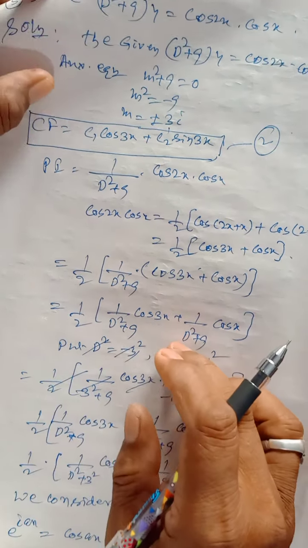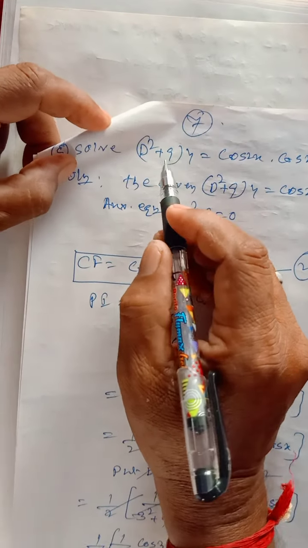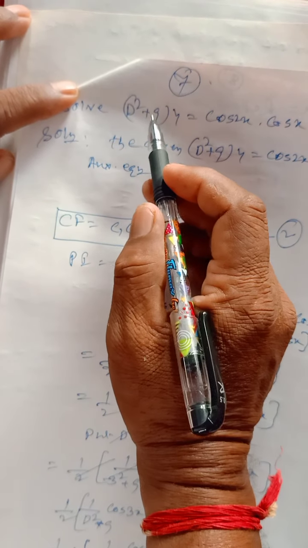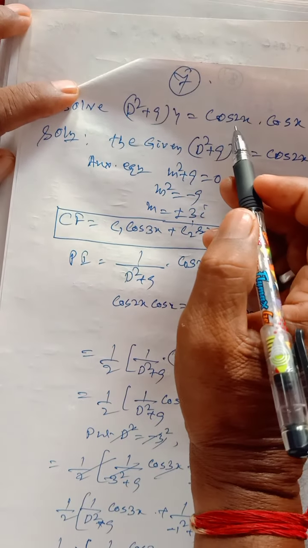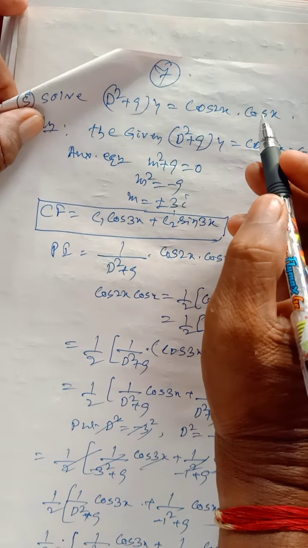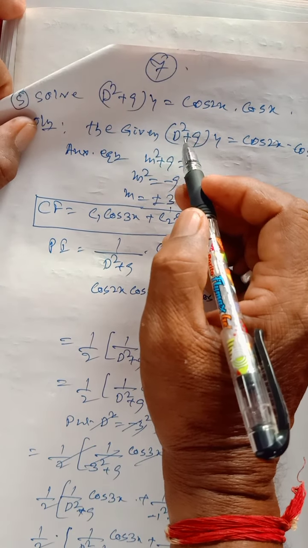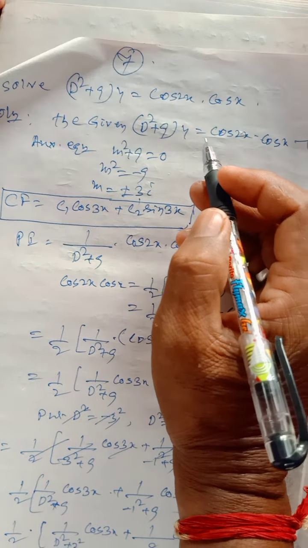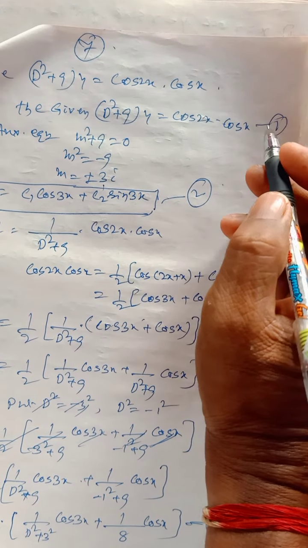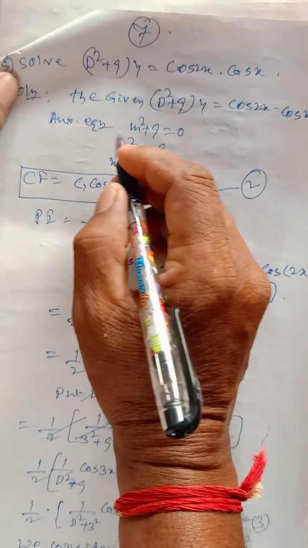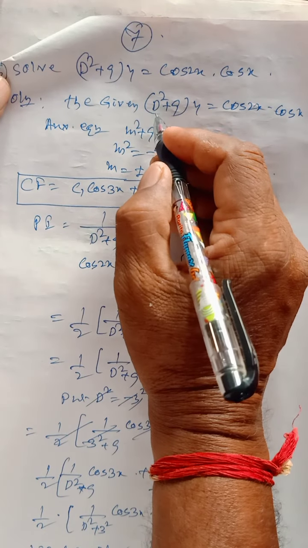Now second question, (D² + 9)y = cos 2x cos x. The given can be taken as (D² + 9)y = cos 2x cos x. This is equation 1.